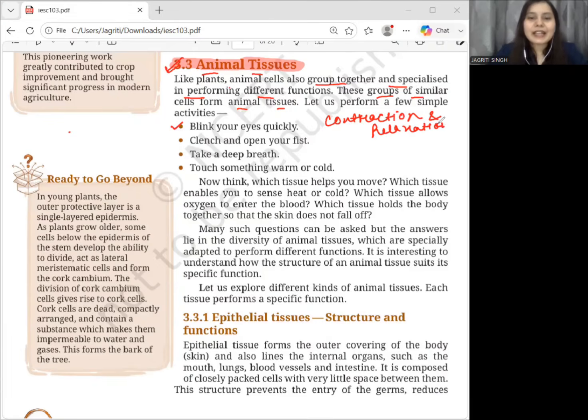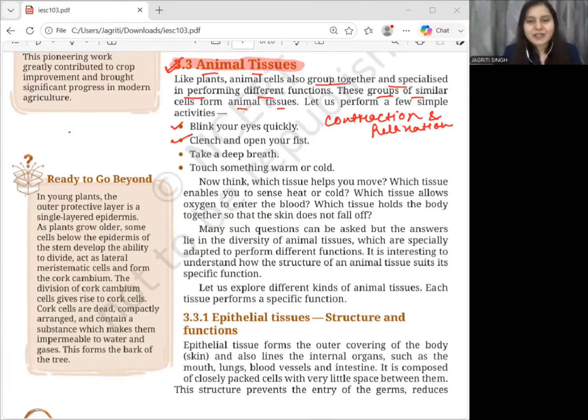Now the second activity which we can do is clenching and opening your fist, right? Just make a tight fist, hold it for a few seconds, and then open it. You can see that the muscles of your hand are contracting and then relaxing to produce this movement. So again, this activity makes us think about muscular tissues, which are specialized for movement.